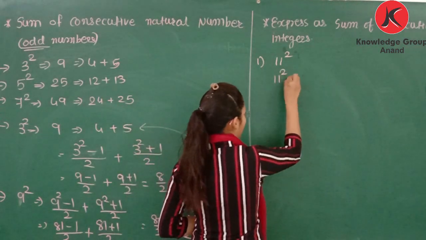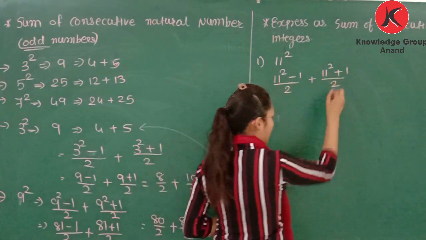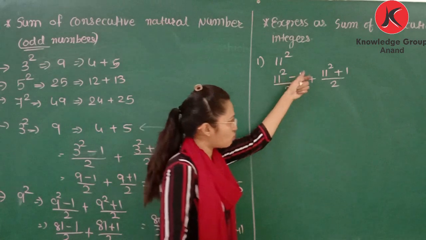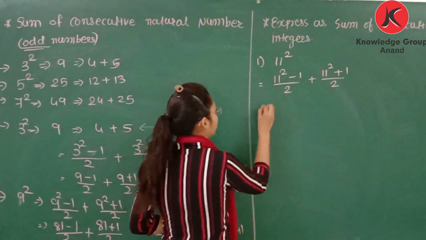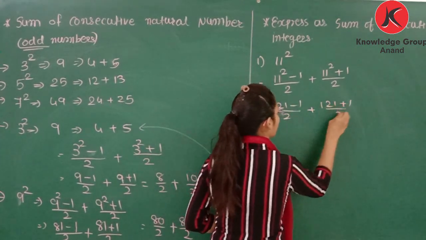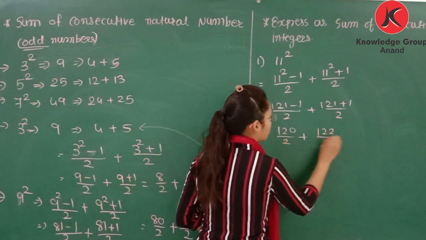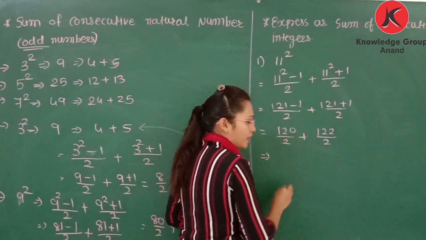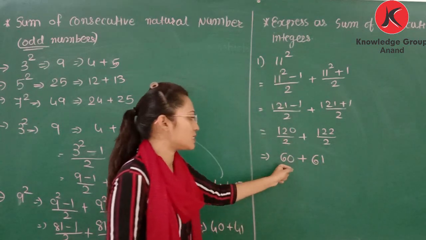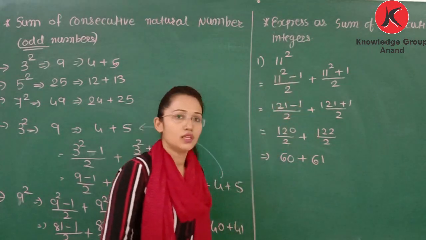Then you can write 11 square minus 1 divided by 2, plus 11 square plus 1 divided by 2. 11 square is 121. 121 minus 1 is 120 divided by 2, and this is 122 divided by 2. 120 divided by 2 is 60, and this is 61. So 11 square can be represented as 60 plus 61. 60 plus 61 is 121, that is 11 square.